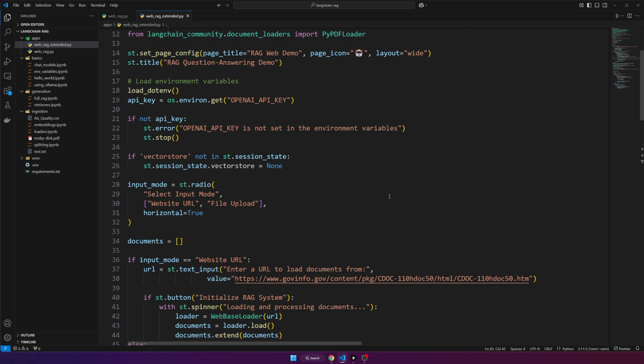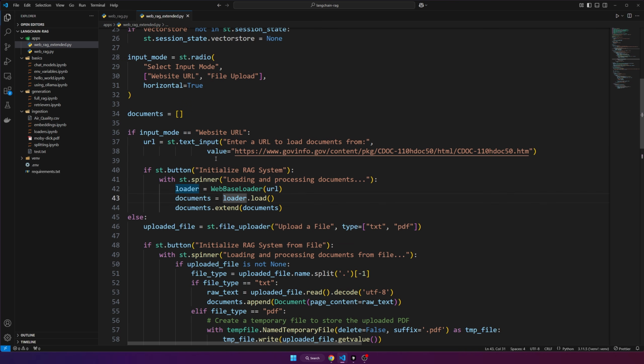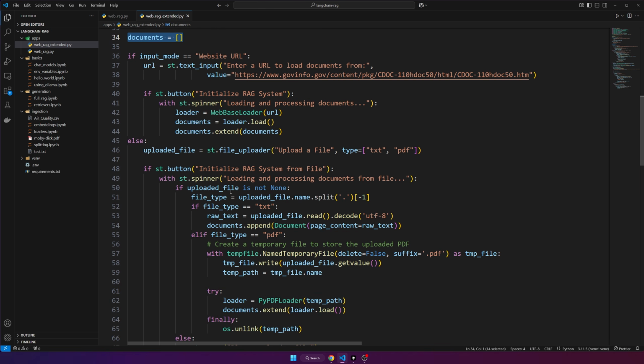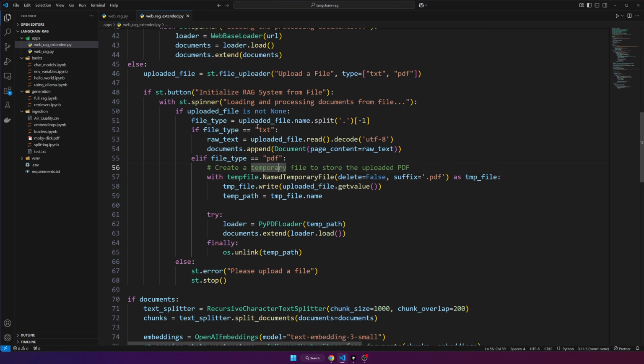There we go. Okay, so just as a little recap here, we're adding this new input mode, radio. So you have two different options, website URL or file upload. So for the website URL mode, we have a text input. If they click the initialize button, it's going to download the content of that website, create a document out of it, and then put it into the documents list. If we're in the file upload mode, we're going to add a file uploader component to the screen. So if they upload any files to that, which is a text file or a PDF file, we're going to take it, figure out what type of file it is.